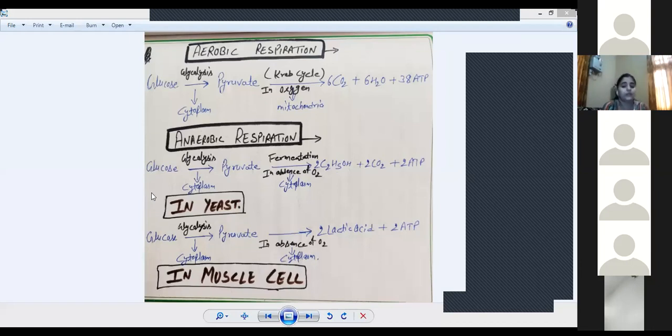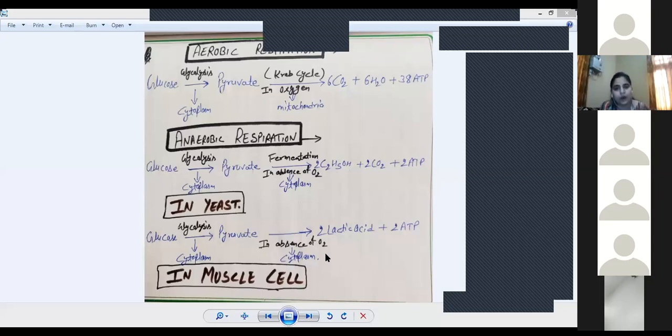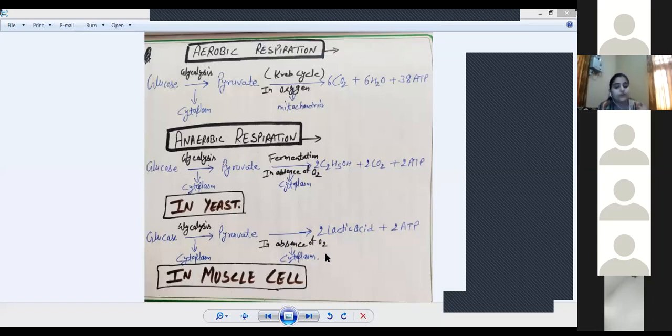So in this case, the glucose changes into pyruvate. Again, this reaction is the same, but pyruvate changes into the lactic acid and energy. In aerobic respiration, you have seen that pyruvate changes into carbon dioxide, water and energy. This also takes place in human beings. But human beings also respire anaerobically only during heavy exercise or when you are going to a high altitude. In that condition, demand of oxygen is very, very high, but supply of oxygen is very, very less. So the pyruvate changes into the lactic acid and energy, and this type of reaction takes place in the muscle cells of the body.